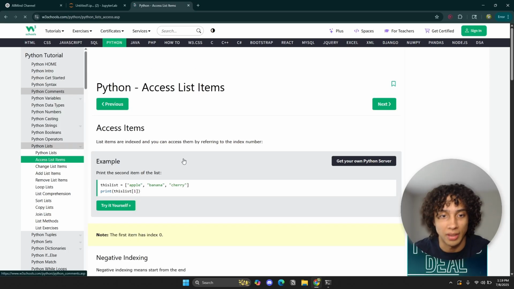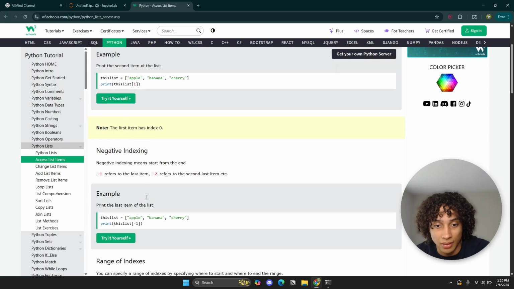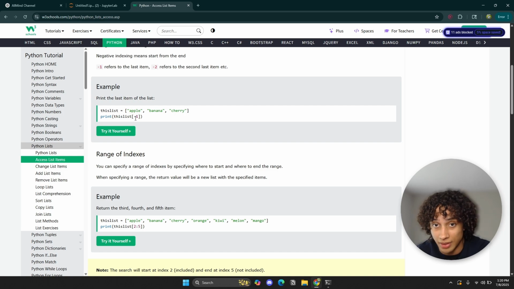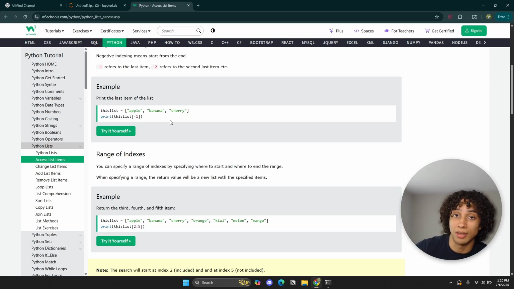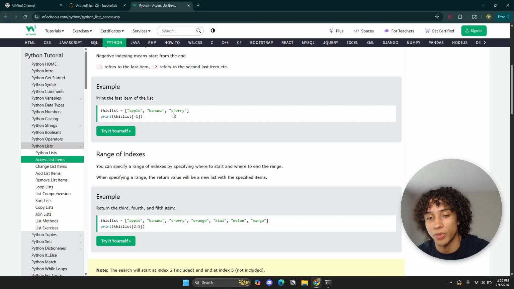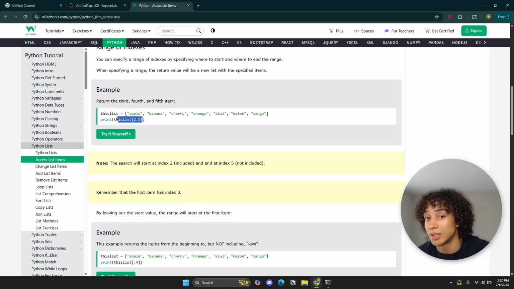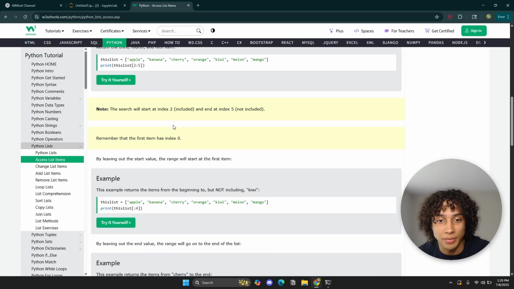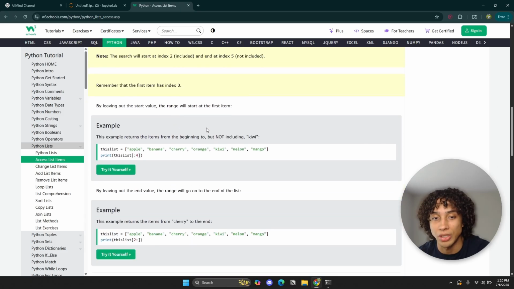So let's go to that for a second. Here we're talking about indexing. Here we're talking about negative indexing. That's another concept that you would need to learn, right? So here if I put in -1, it's going to access the last element in the list. Instead of me having to count the list and then typing in the index, I can actually use -1 to access the last item of a list. You can access a range of a list, right? So here it's going from 2 to 5, so from cherry all the way to the final or fifth element. You're just accessing a specific range of a list.